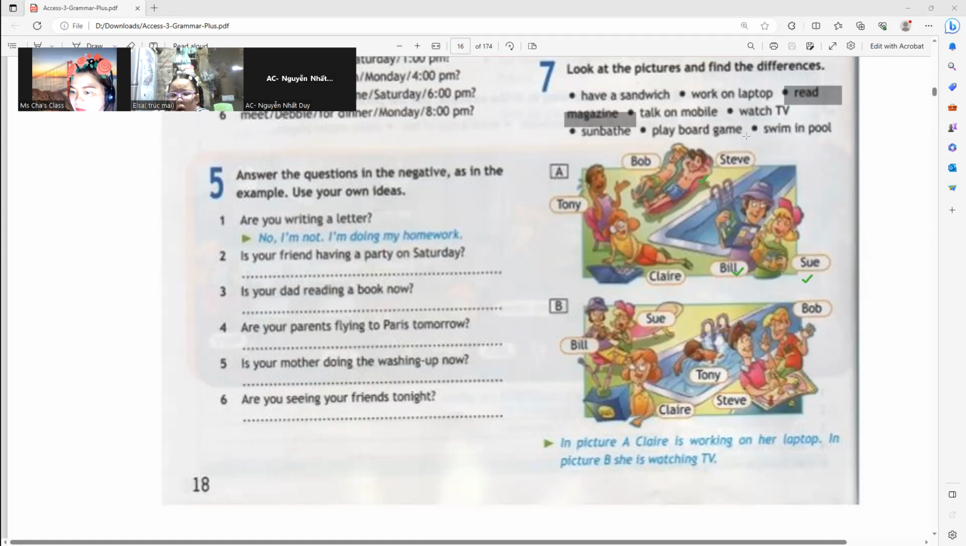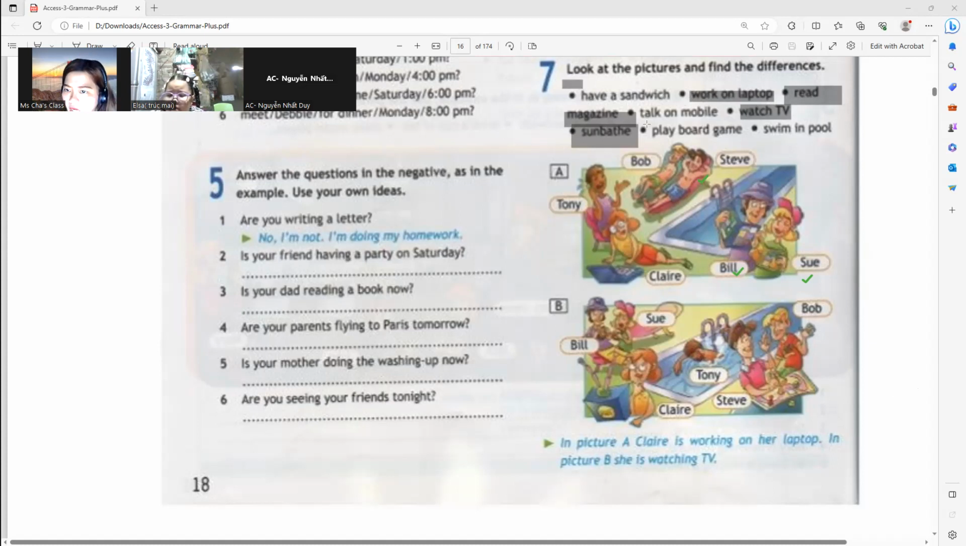What can you choose on top? They are working on a laptop. How about Bob and Steve? In picture A, Bob and Steve are sunbathing. In picture B, they are playing a board game. Okay, they are playing a board game.